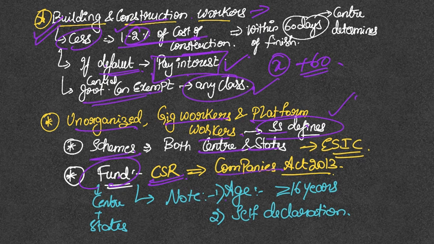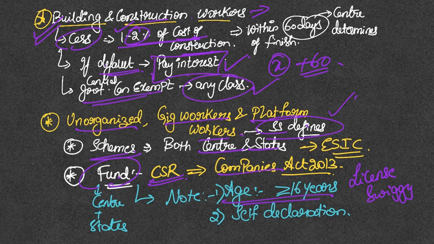Note, what is the age here for the employee? 16 years. If you can get a driving license at the age of 16, then automatically you can also work as, say, a Swiggy or Zomato delivery boy.